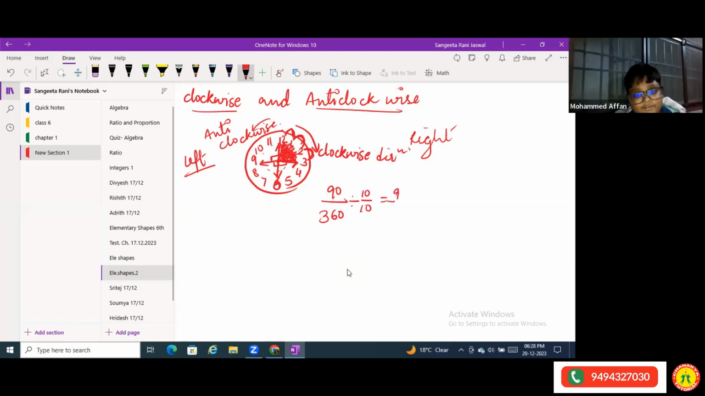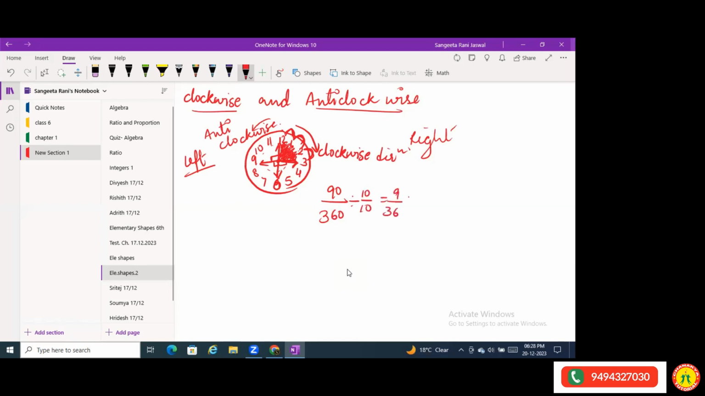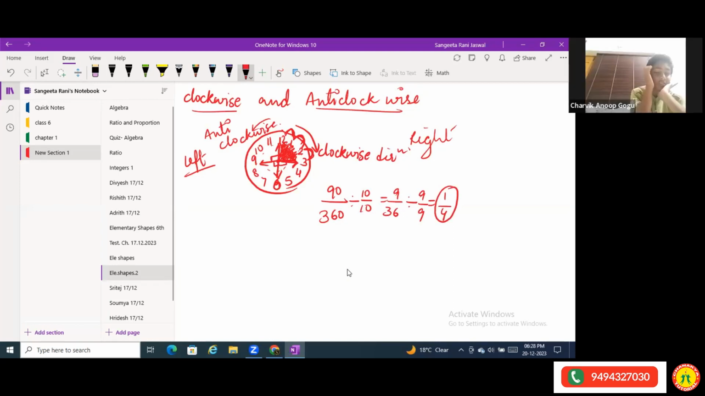I divide both by 9. Nine ones are 9, and 9 fours are 36. So this gives me the fraction 1/4. That means this part is 1/4 of the complete space.